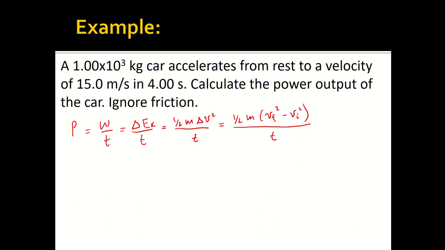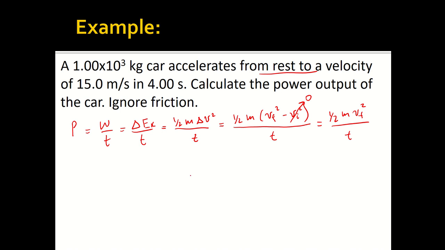Because we're starting from rest, our vi is 0, so that reduces away and we're left with just the v final squared. That's our equation: 1/2 m vf squared over the time. The time is already given in seconds, so we don't need to convert it. All we have to do is plug in the values.